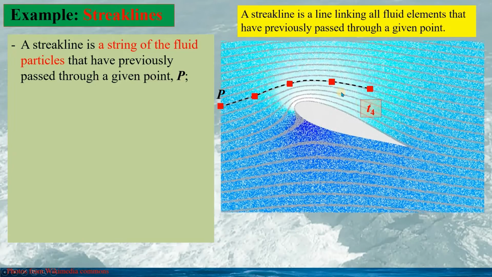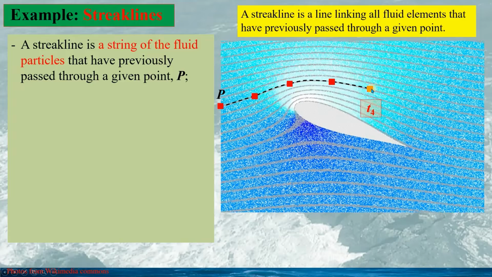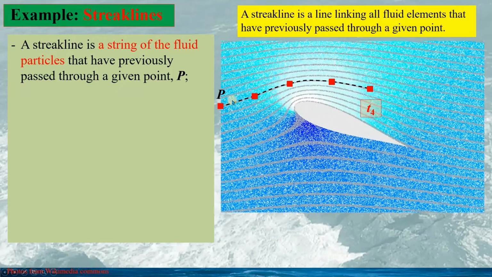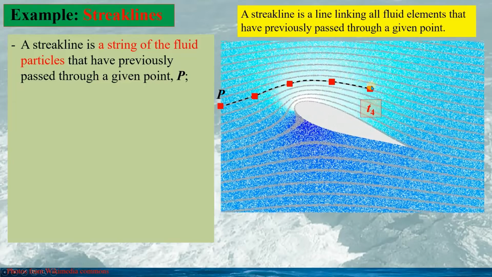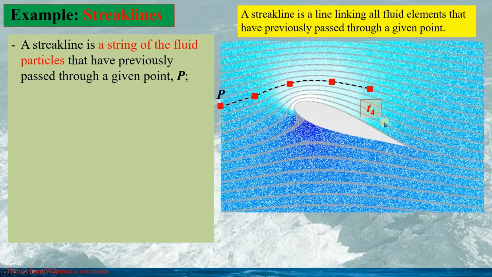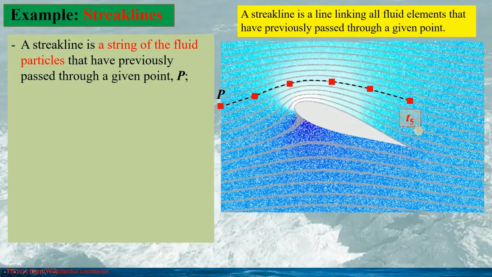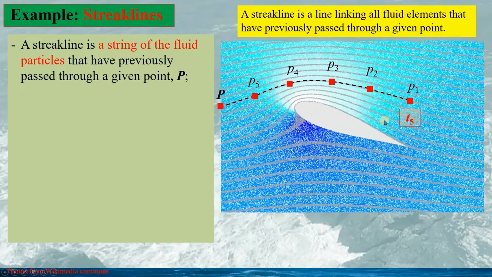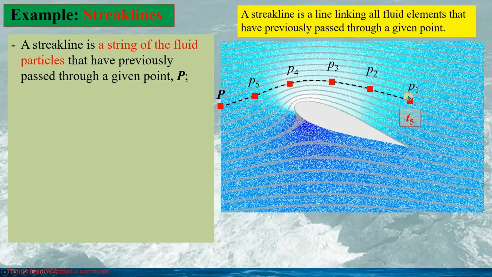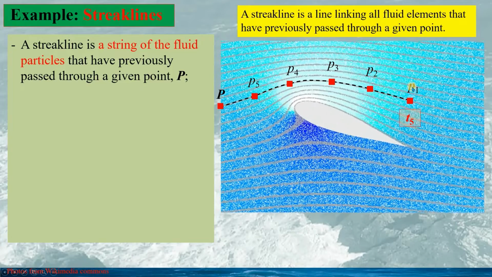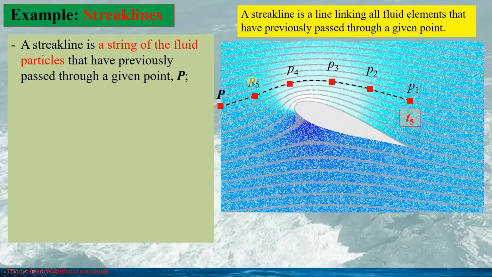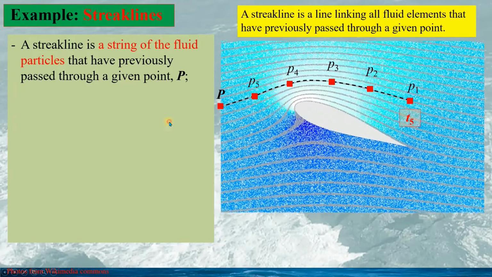And at t4, the first particle moved to here, and we can see the streak line links all the particles together. At time t5, we have this, and we can see at time t5, we have particle 1, particle 2, particle 3, particle 4, and particle 5.